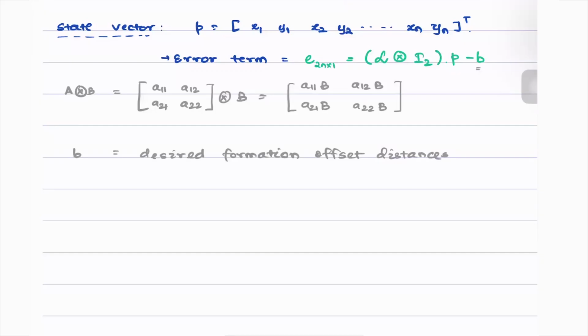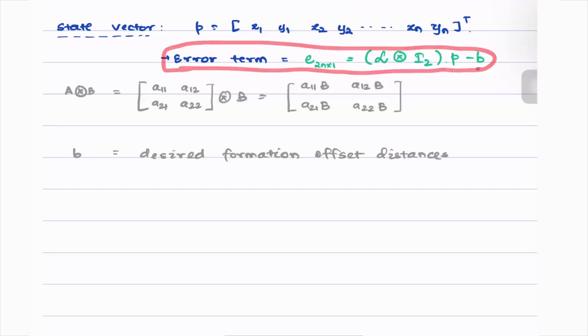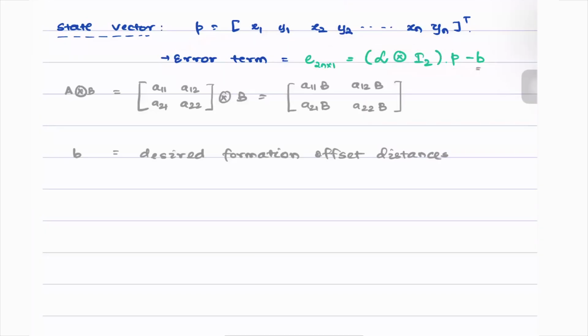So now, if we want the multi-agent system to achieve consensus, it is equivalent to saying that we want this error term E to go to 0. So this is a new control objective. Now what we can easily do is design a Lyapunov function, and we can say that its derivative is negative definite or perhaps negative semi-definite close to the origin or close to the equilibrium point. Since we want the error to go to 0, again, our origin is a desired equilibrium point.